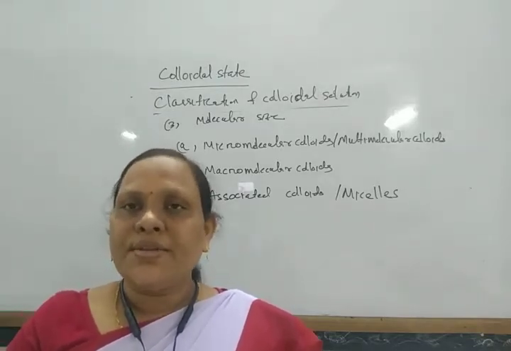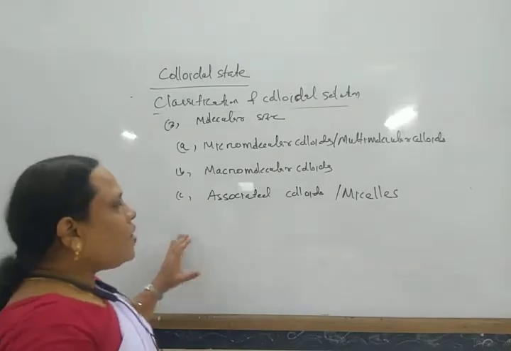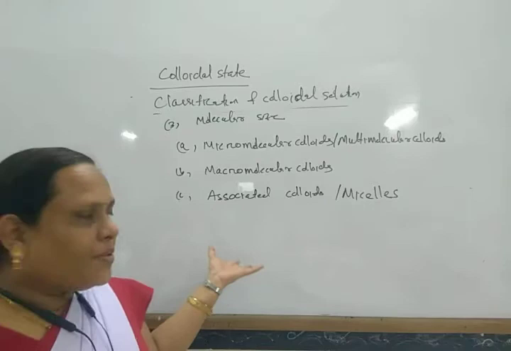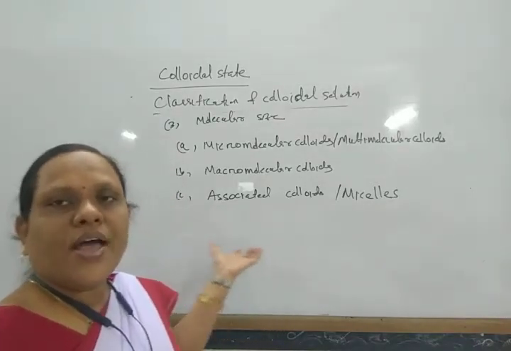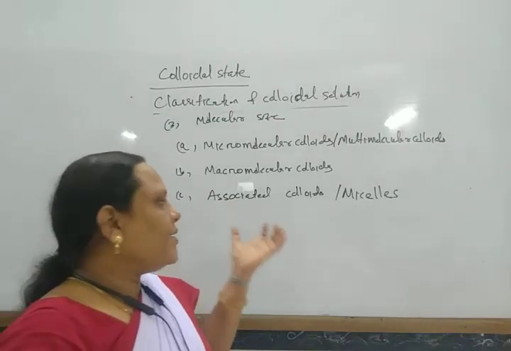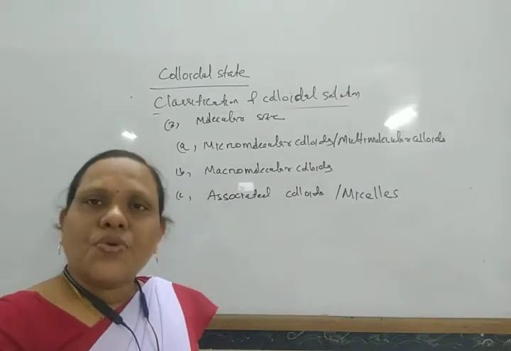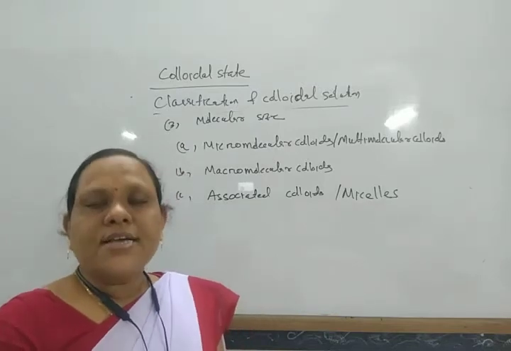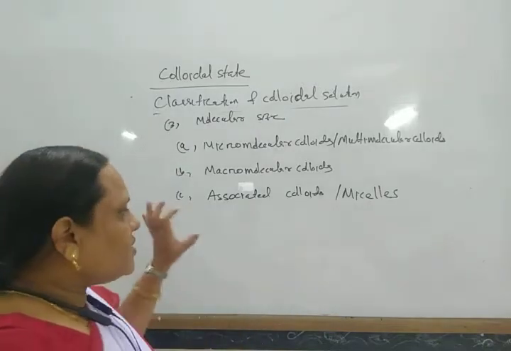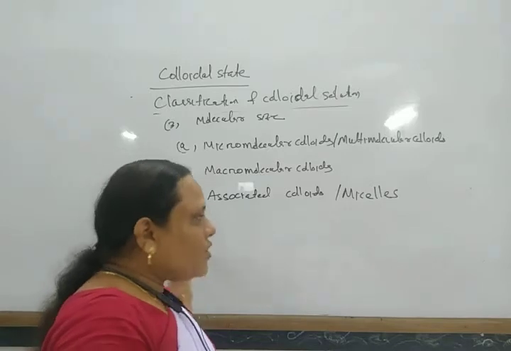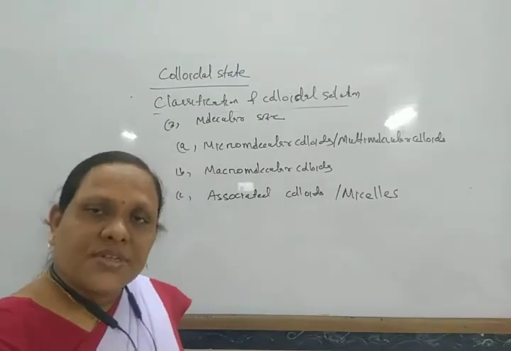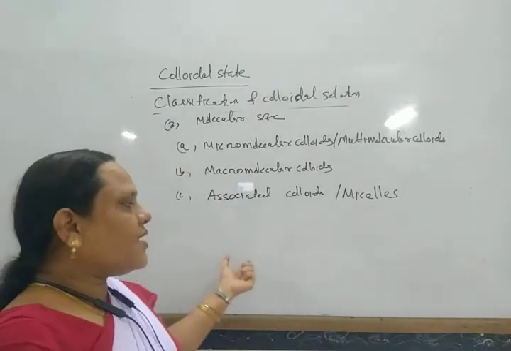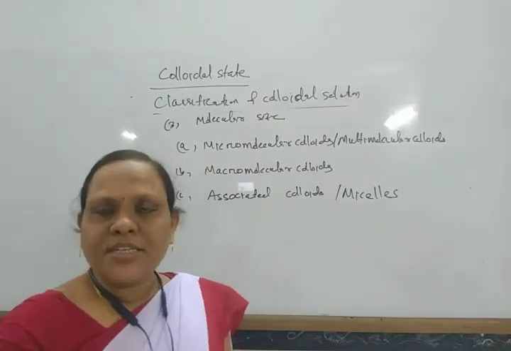Soaps and detergents have long chain alkyl groups. Soaps are sodium salts of higher fatty acids, long chain carboxylic acids, and detergents are generally sodium or potassium salts of long chain sulfonic acids or benzene sulfonates.